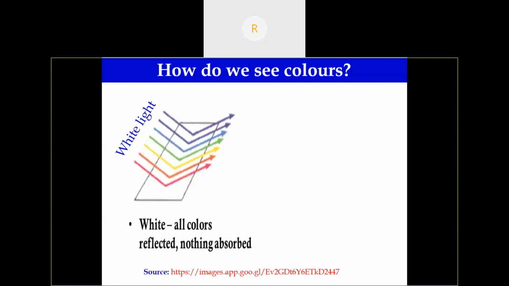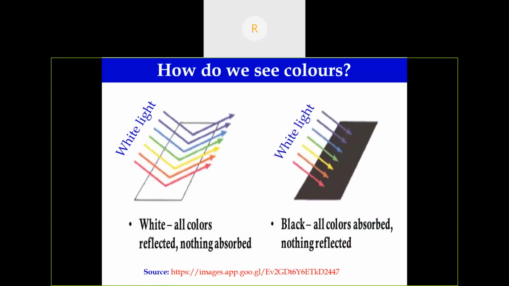In the case of white, all the colors are reflected and nothing is absorbed by the object. But in the case of black, all the colors are absorbed by the object and nothing is reflected. That is why black shirts burn more than white ones. In black, all the colors are absorbed, nothing is reflected, but in white, nothing is absorbed, everything is reflected.